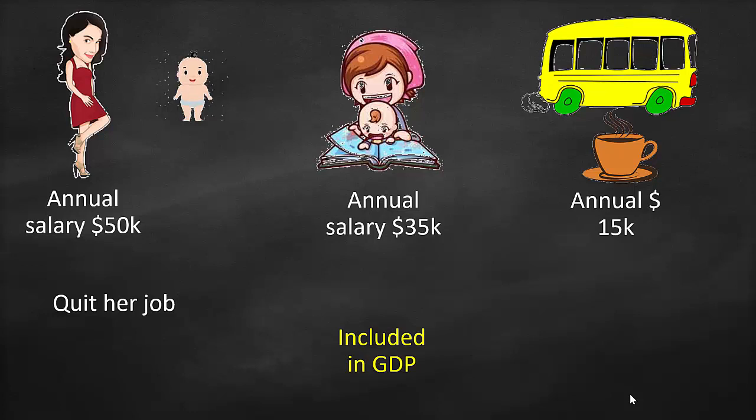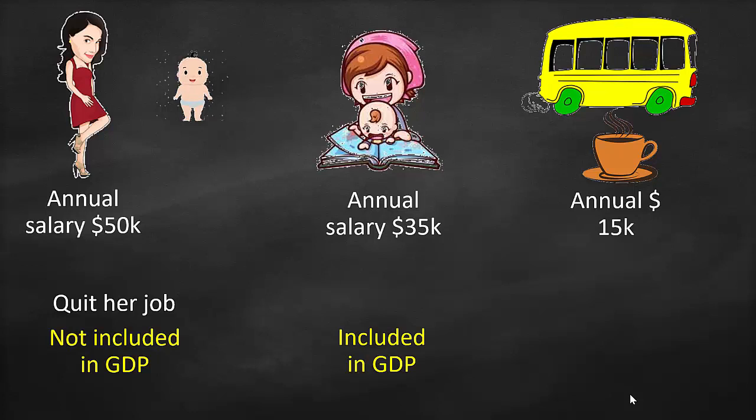But what if the lady quits her job and takes care of her own baby? Is this included in the GDP? No, it's not included. When you take care of your own family, it's not included. So isn't this ironic? Because you provide exactly the same service, even a better service. So why is it not included? Because here we have a problem with calculation. How are we going to quantify it? Shall we assume that this lady will get the same 50K?